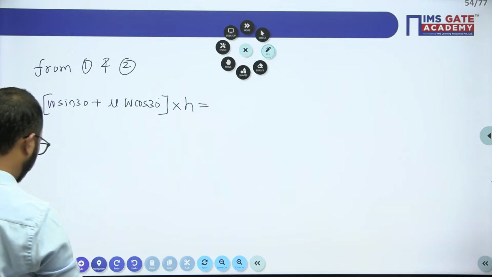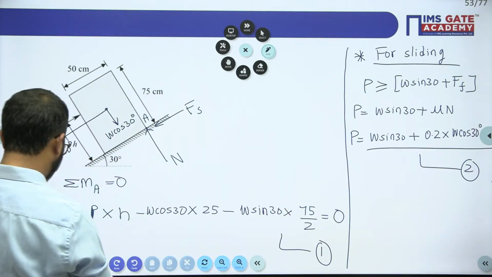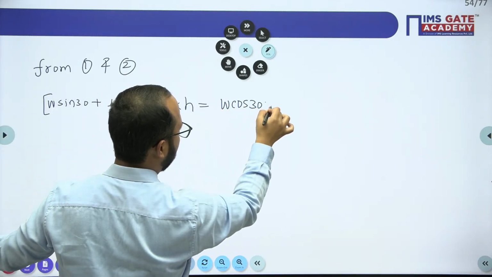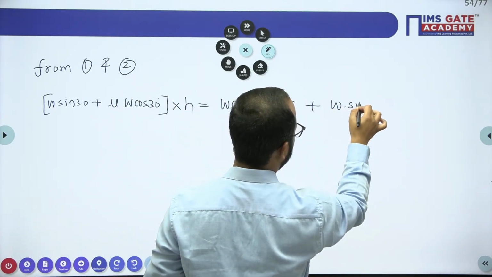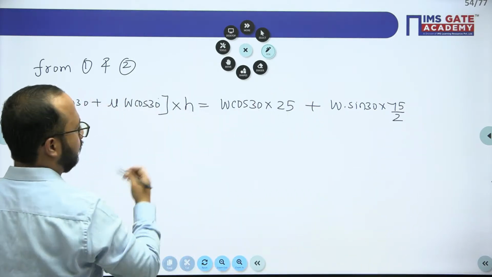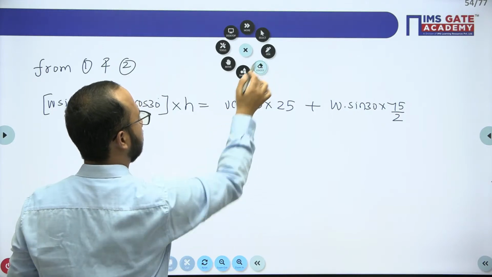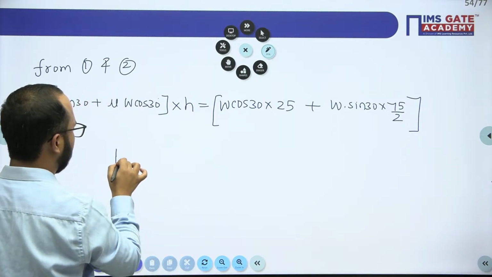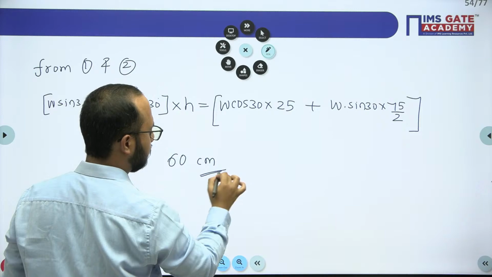That is the value of P we have taken, and remaining equation, see all this negative sign will go towards the right side. So it will be like this, W cos 30 into 25, plus W sin 30 into half of 75, that is 75 divided by 2. From this you will get the answer of H. And if you solve, it will come out to be around 60 centimeter. That is the answer here.